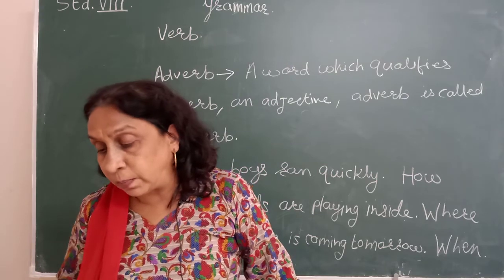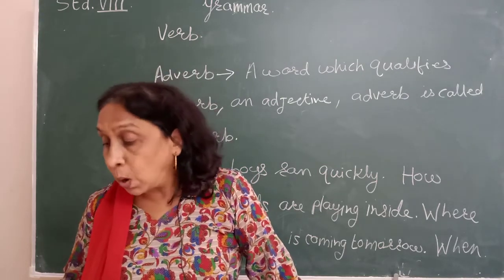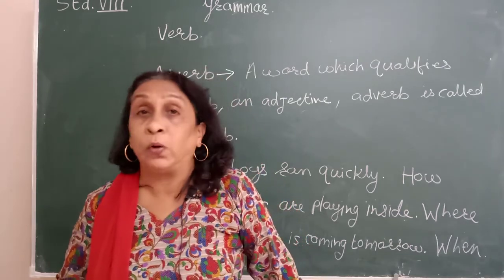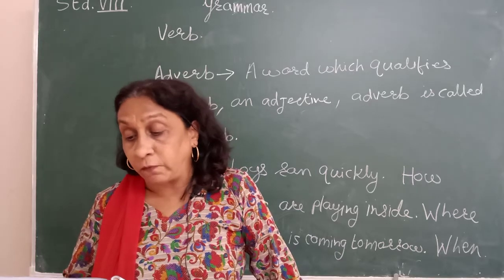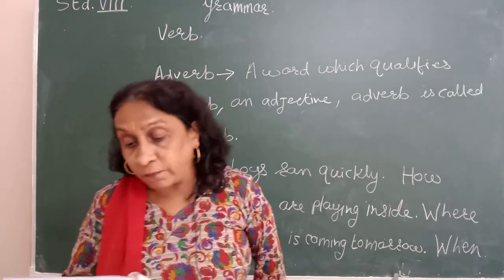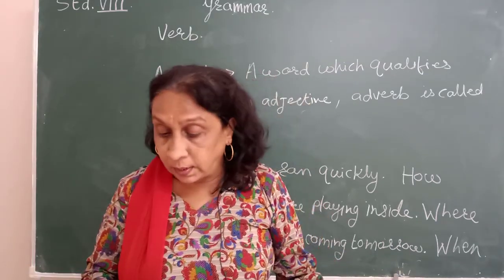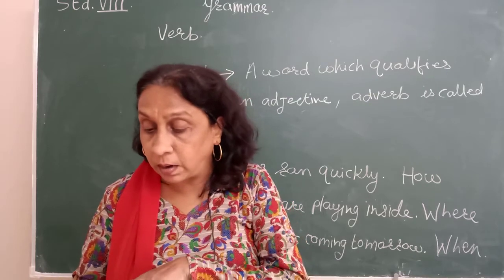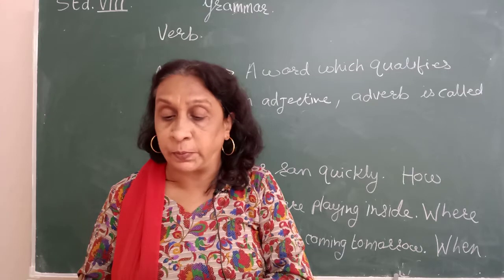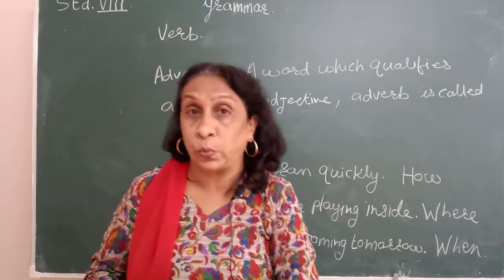Then adverb of number or frequency. Number means 1, 2, like this we can count, correct? Once, twice, thrice, again, always. So these are adverbs of frequency or adverbs of number. Then adverb of manner. How are you? I am well. So, well, thus, ill, hard, fast, slowly, certainly, these are adverbs of manner. So these 9 kinds of adverbs are there and this you should know very well.